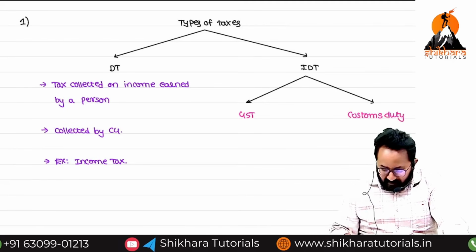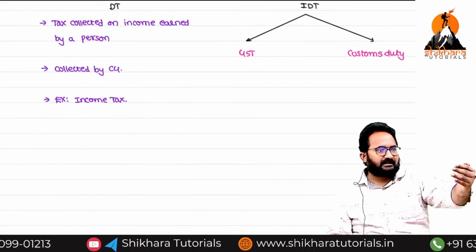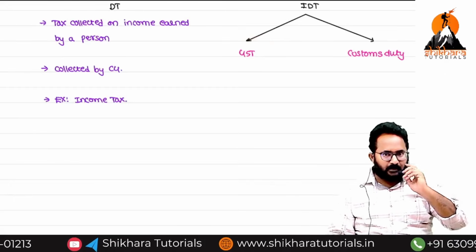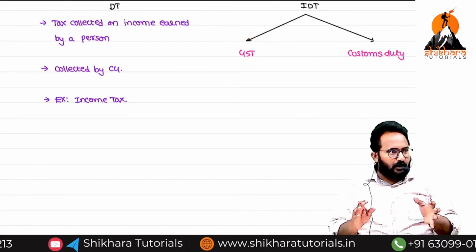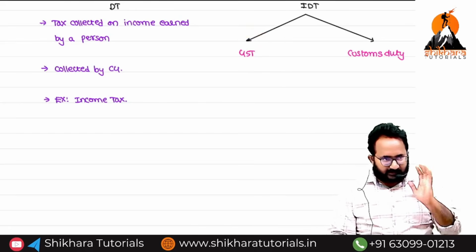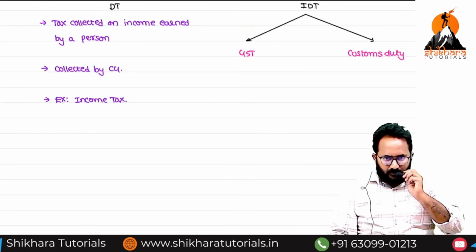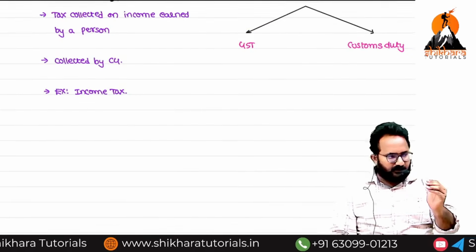At CA Inter level, many indirect tax laws were there: VAT, service tax, central excise, etc. Now all of them are removed and replaced by GST. Now only two types of indirect taxes are there in India. First GST, second customs duty.